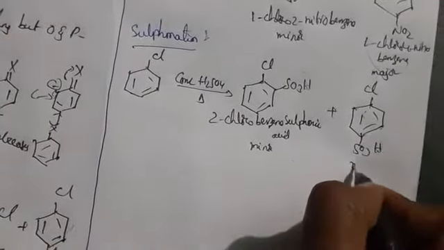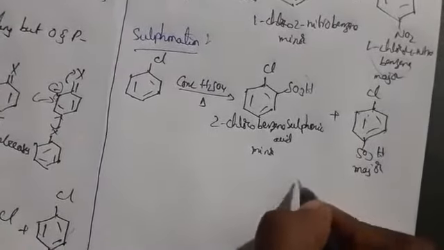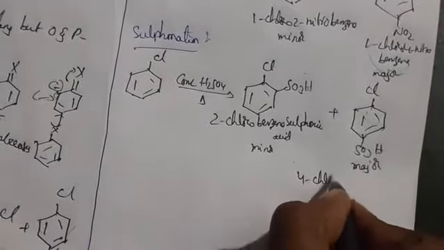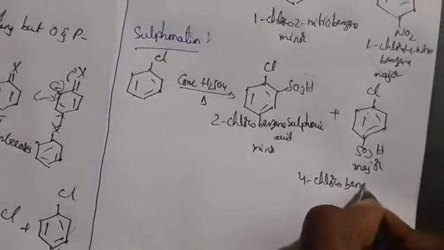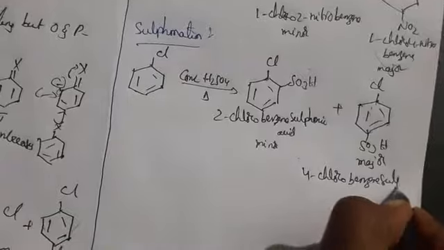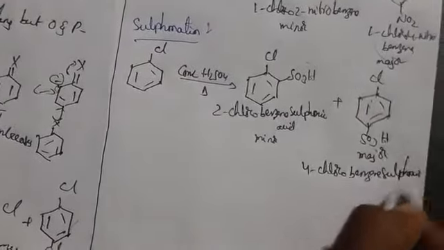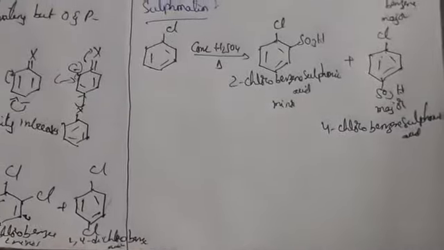So this will be the major product. So this one we are having 4-chlorobenzene sulfonic acid.